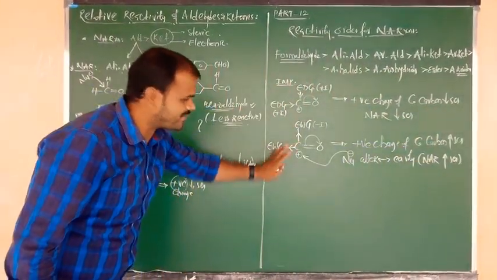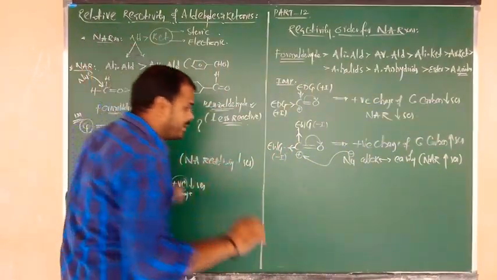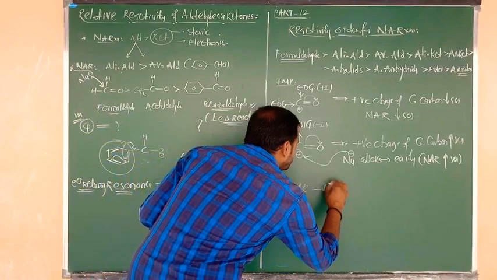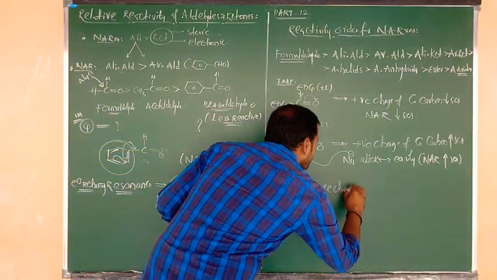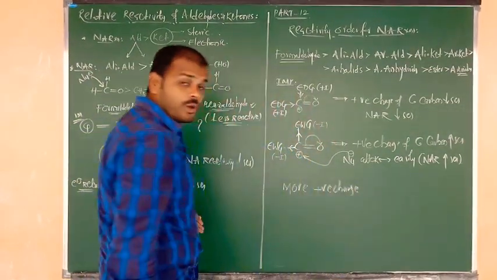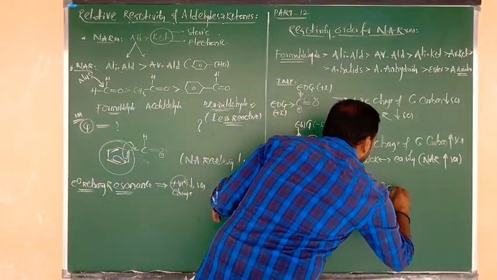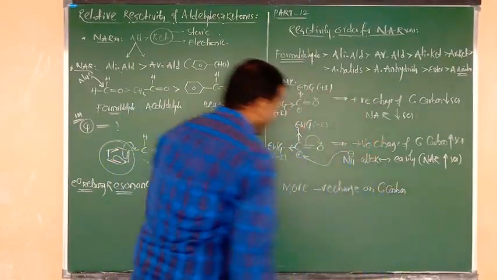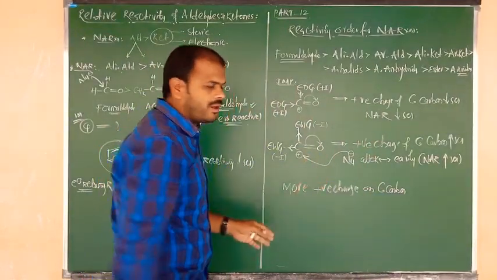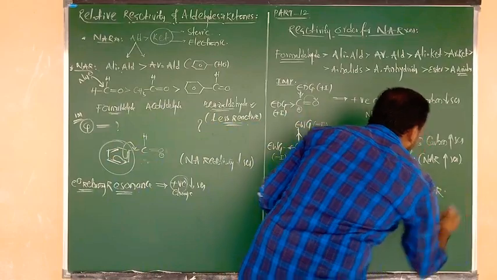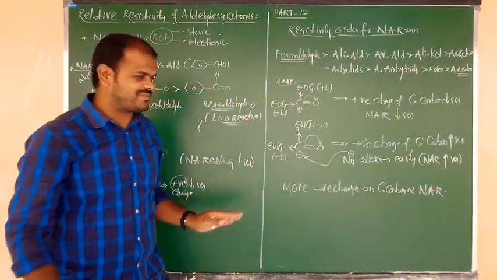You must remember these two points perfectly. One clear hint: more positive charge on the carbonyl carbon is directly proportional to nucleophilic addition reactivity.